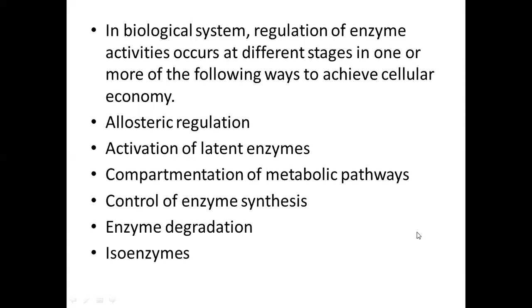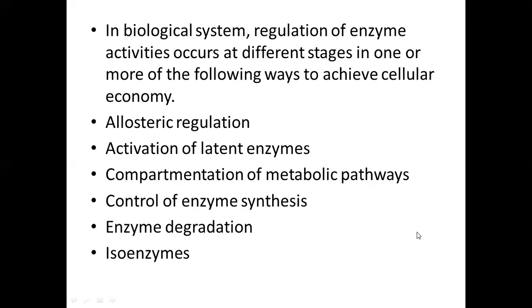In the biological system, regulation of enzyme activities occurs at different stages in one or more of the following ways to achieve cellular economy. It means that it is the need of the cell that the concentration of a specific enzyme should be kept at a certain optimum level.